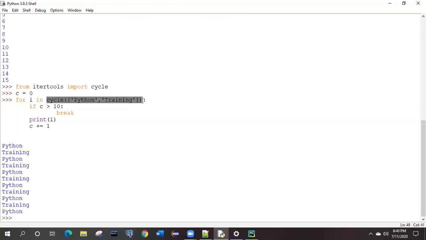In the current cycle example, Python and training are two different elements. We gave the condition as 10, so it executed 11 times only, 0 to 10. Two values are treated as the list elements, so it treated them as two different outputs.